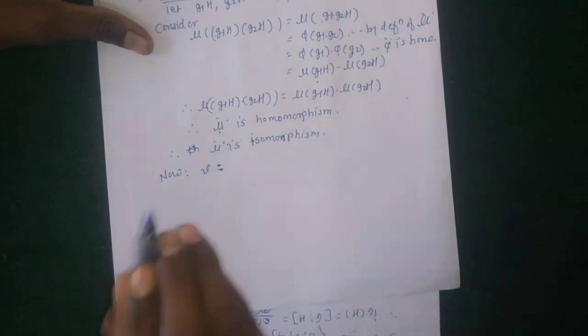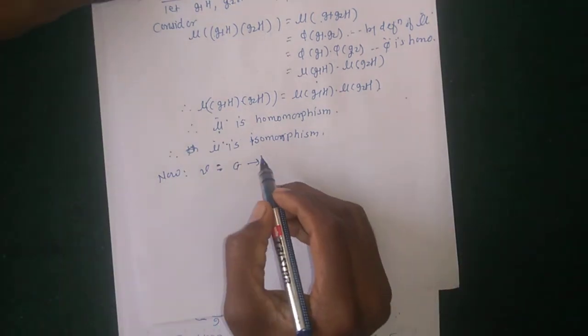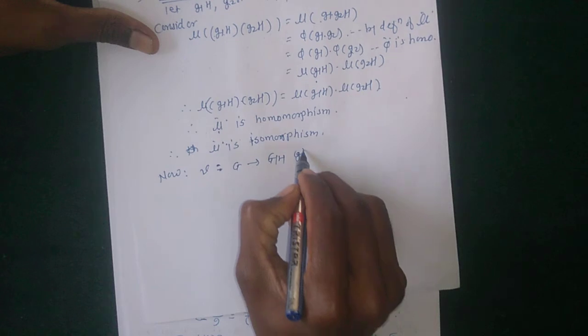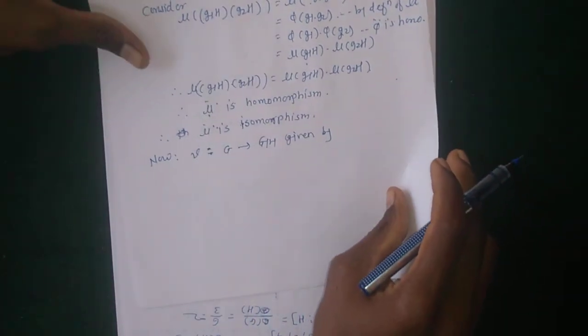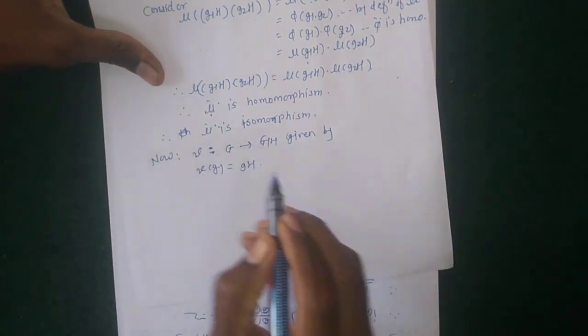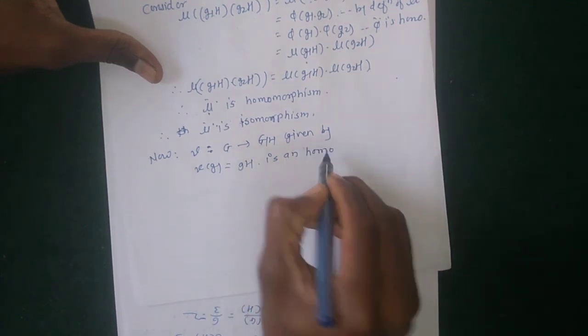Now γ from G to G/H given by γ(g) equal to gH is a homomorphism. Here this is given.